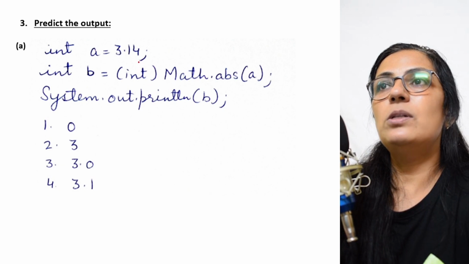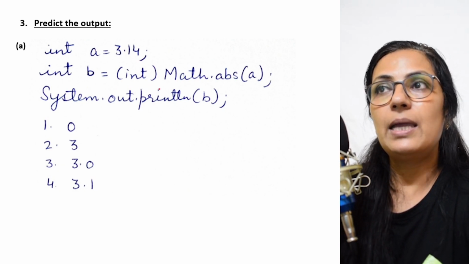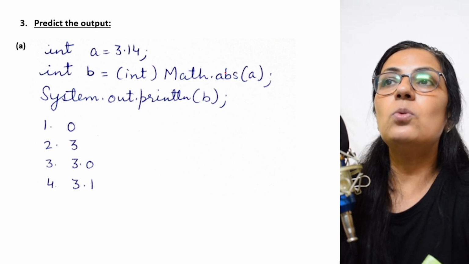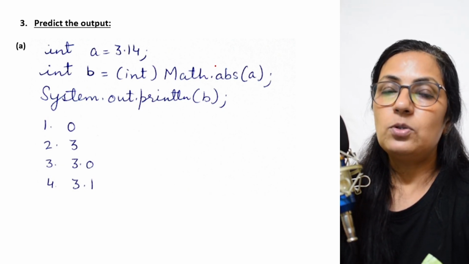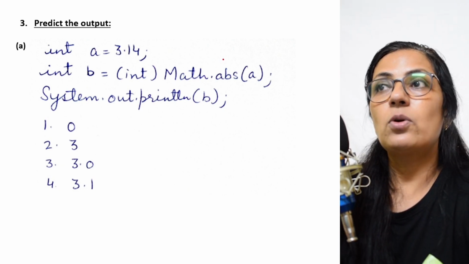int a = 3.14; int b = (int) Math.abs(a). The abs function is used to calculate the absolute value. Absolute means without any sign. It just gives the magnitude of the value.